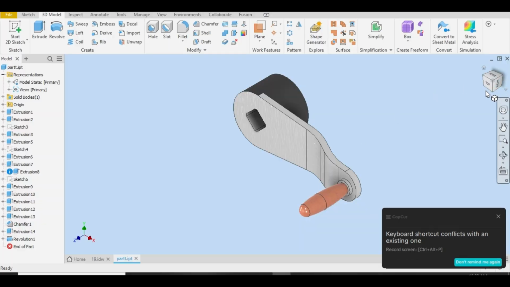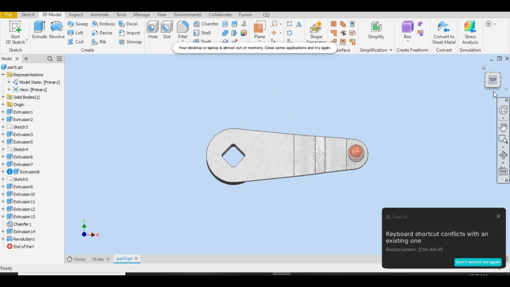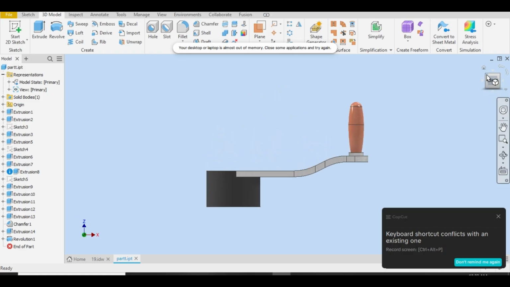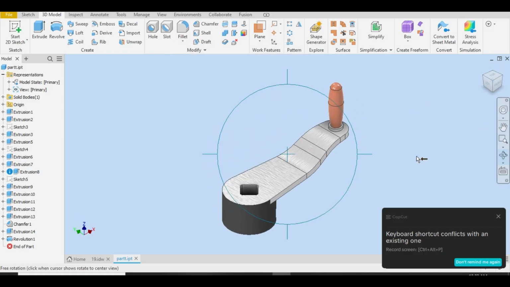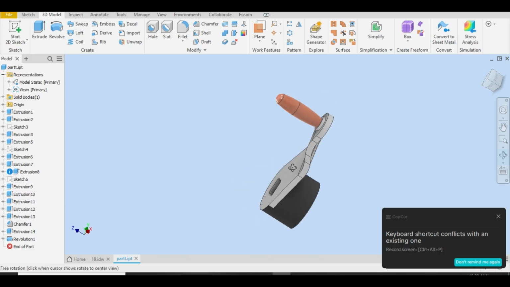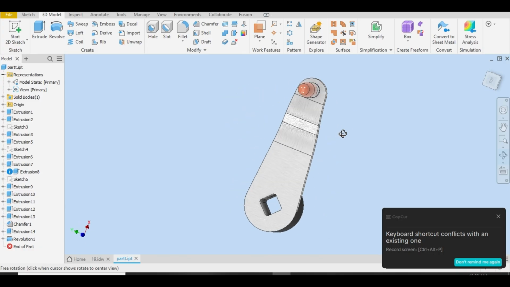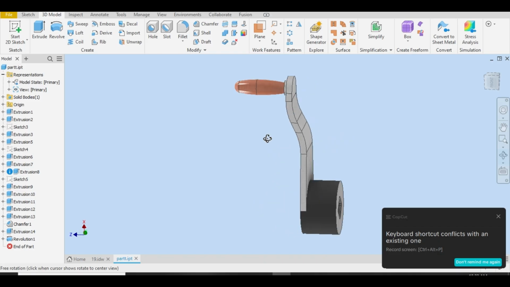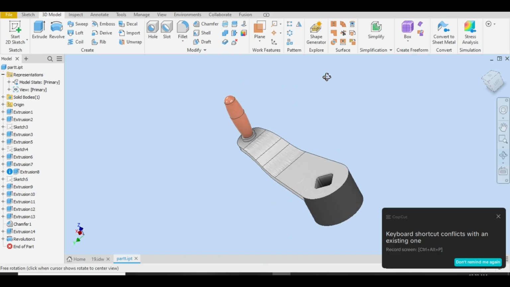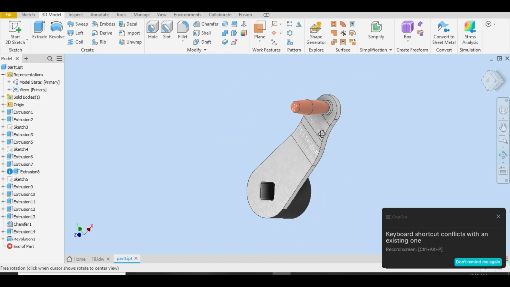So in today's lecture we will model this wrench in Autodesk Inventor 2027. So this is the model, how it looks like. You can see it is hollow, a rectangular slot here, and also a handle on this above surface. So let's go make this.